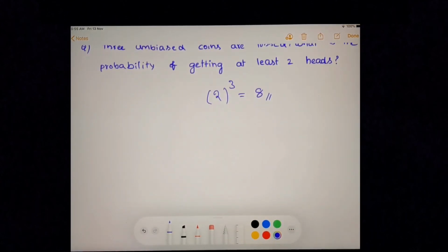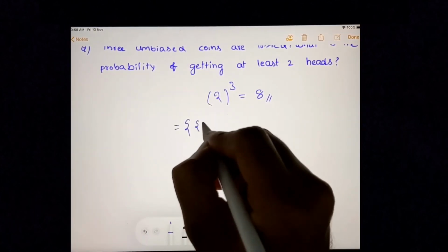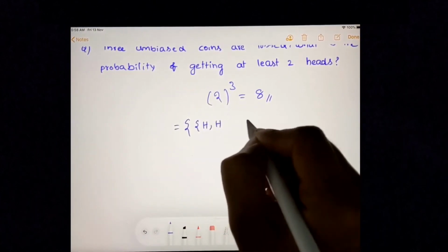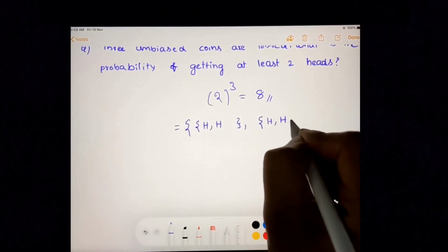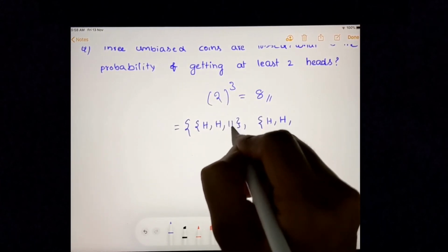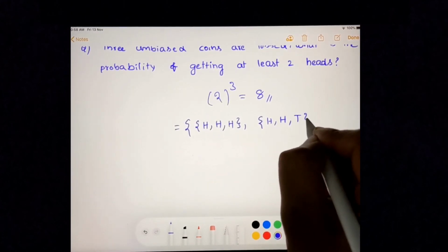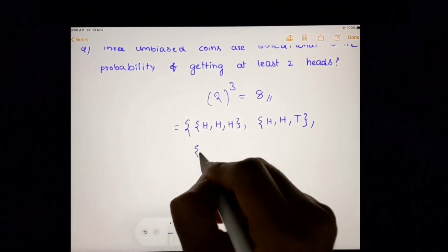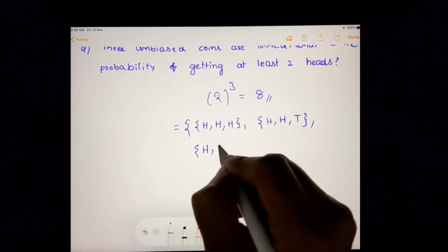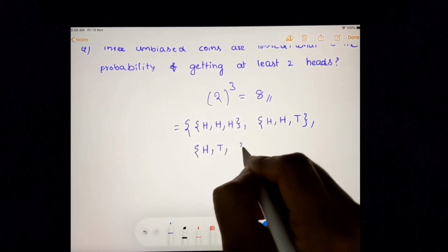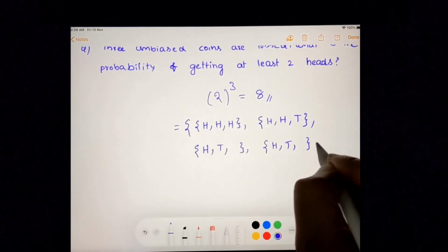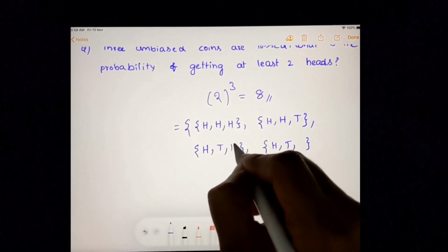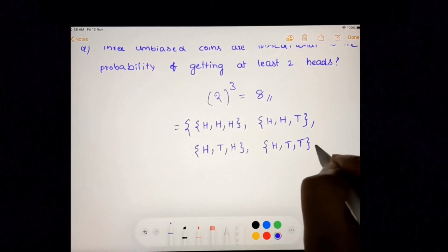Let's do that. First 2 coins I will keep as head. The third coin can be either head or tail. Next I will keep the second coin as tail, and the third coin can be either head or tail.